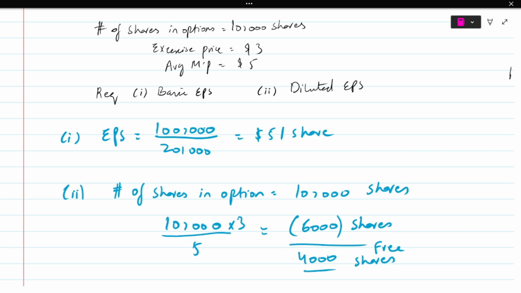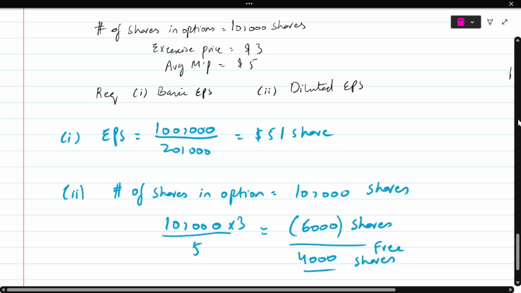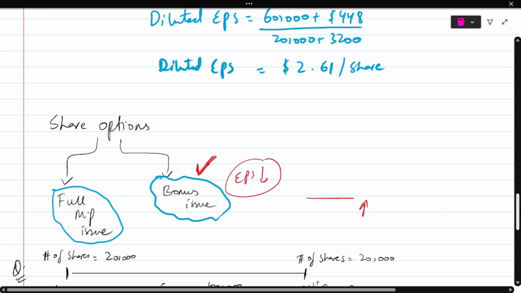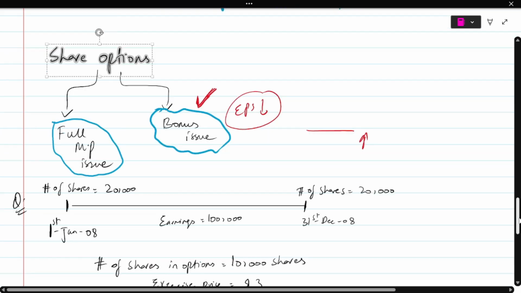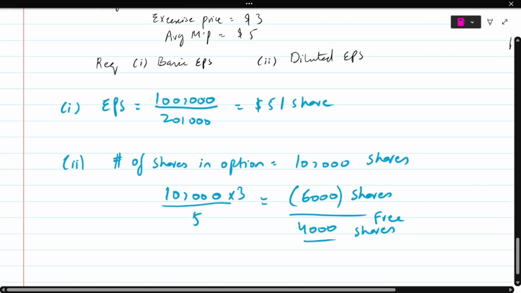The shares that I'm getting through this option. Which option am I talking about? The option of share options. If I exercise this share option, I am getting 10,000 shares. This is what the company would give me. Then I ask myself, what if I would have bought these 10,000 shares directly from the market?